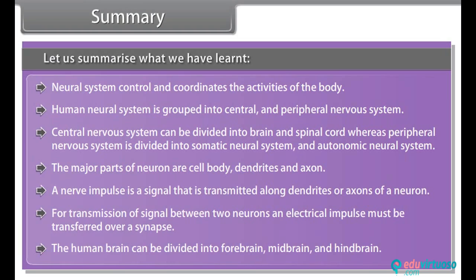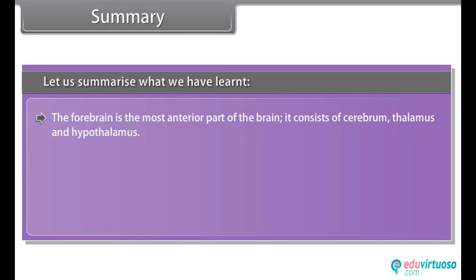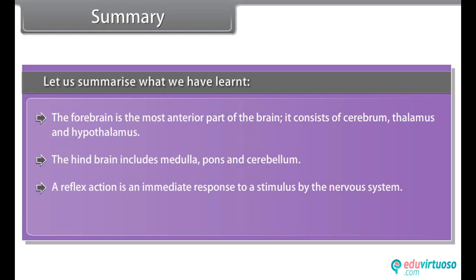The human brain can be divided into forebrain, midbrain and hindbrain. The forebrain is the most anterior part of the brain. It consists of the cerebrum, thalamus and hypothalamus. The hindbrain includes the medulla, pons and cerebellum. A reflex action is an immediate response to a stimulus by the nervous system. The human eye and human ear are the sensory organs.